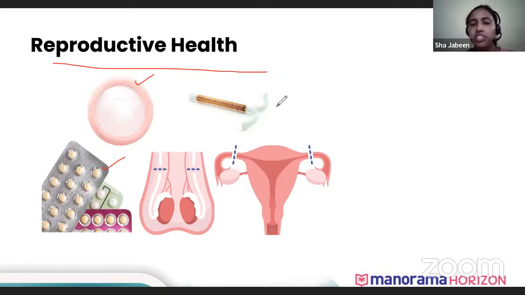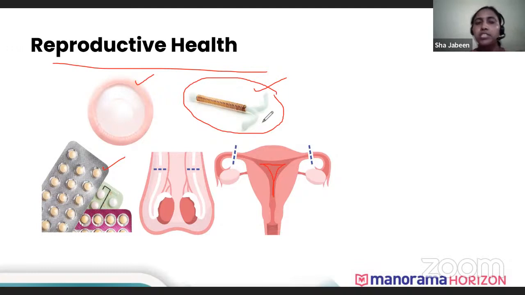They can get allergies. Then the next thing is the copper T or loops. These are usually implanted in the uterus, and this prevents fertilization or embryo implantation. This has copper present in it, which actually kills the sperms. The copper kills the sperm, and then fertilization is prevented. The copper T is usually implanted for 3 years or 5 years, but sometimes, because the metal copper is present in it, it causes allergies.